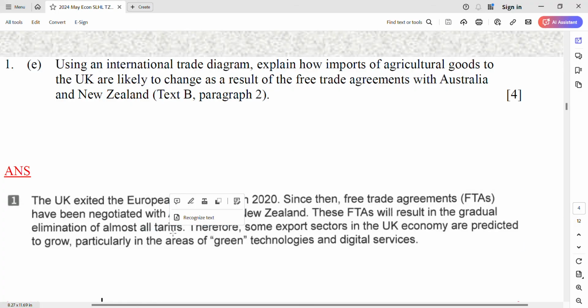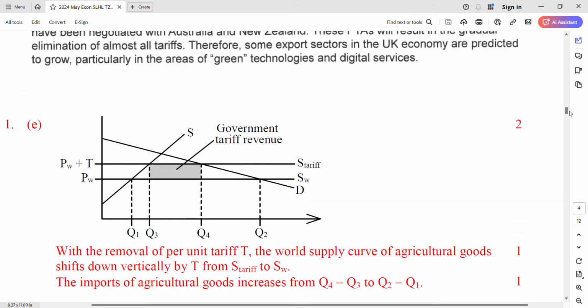Oh, tariff. Before is tariff. So the question is what happened to the imports when the tariff on that import is removed. Remember the diagram? Draw it on the paper and check it down there. You can pause. Yes, it's like this.